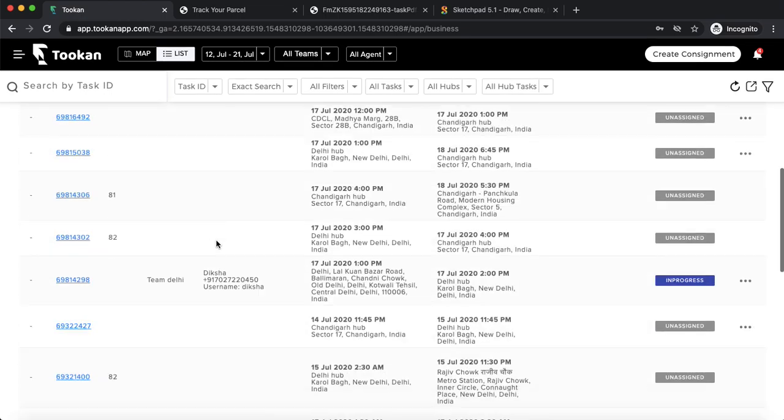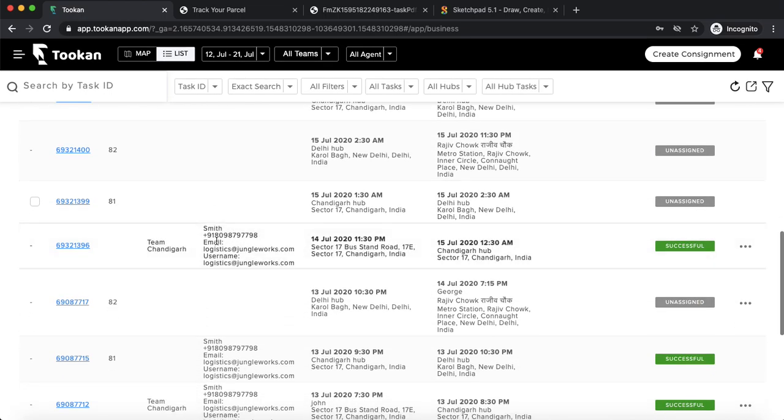So once I have all the tasks on my dashboard, all the first mile orders have been received on my hub. The next thing I do is add those tasks from my hub to a particular hub into a consignment. So let's see how we create a consignment.